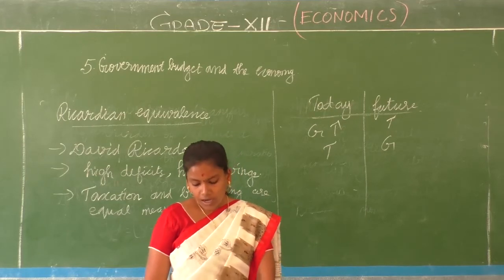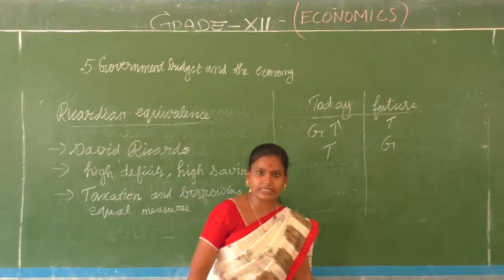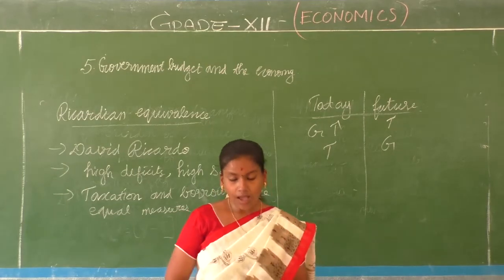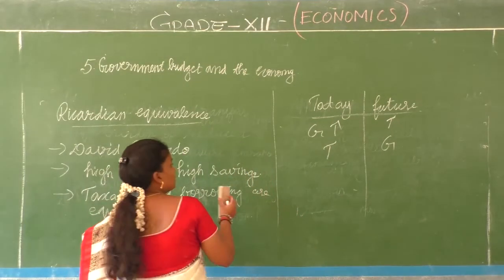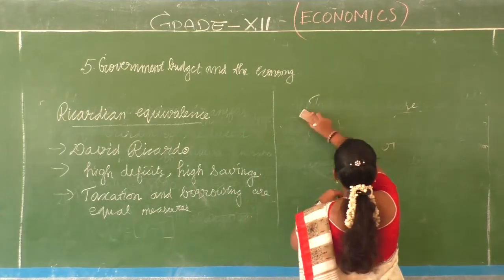What are the other perspectives on deficits and debt?